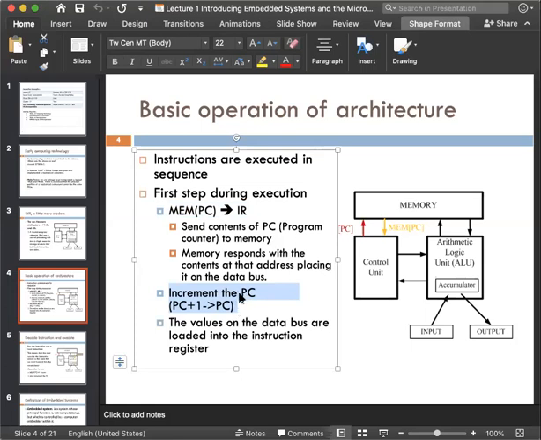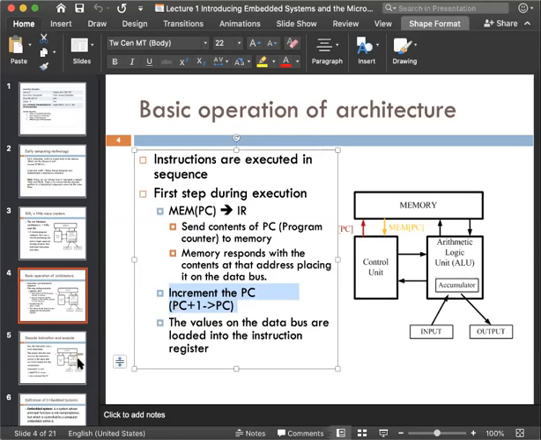For example, suppose I'm taking the microcontroller course now. After that I have another class. The program counter will hold the address of my next class. When I'm done with this microcontroller class, the program counter will send me the next class address. Then it is done, since it already sent the address of the next class, so it will be incremented: PC plus 1.